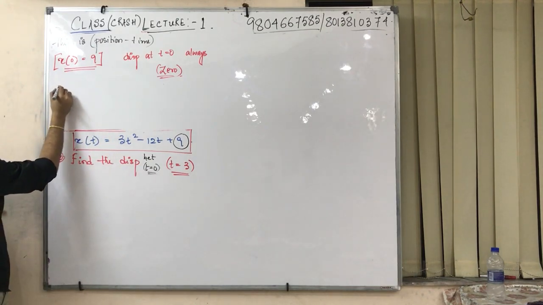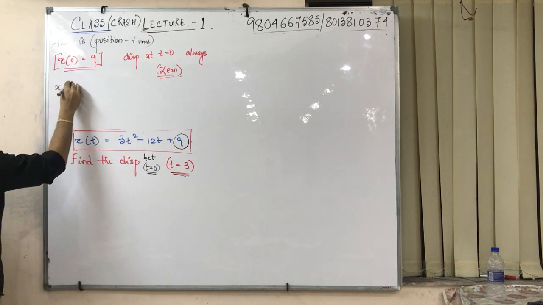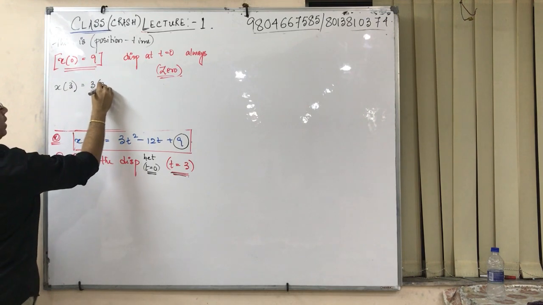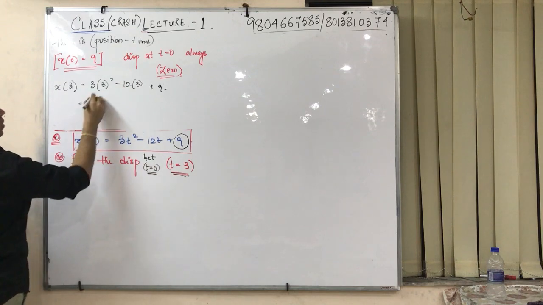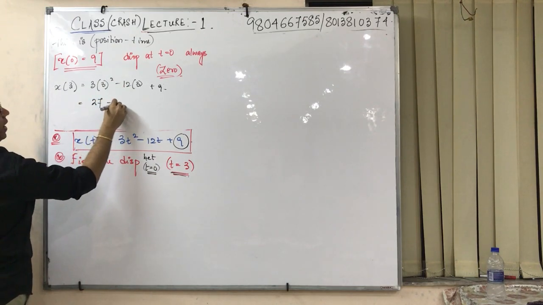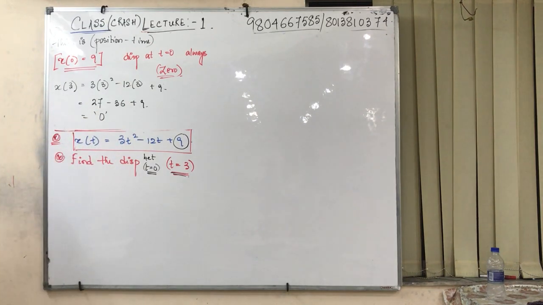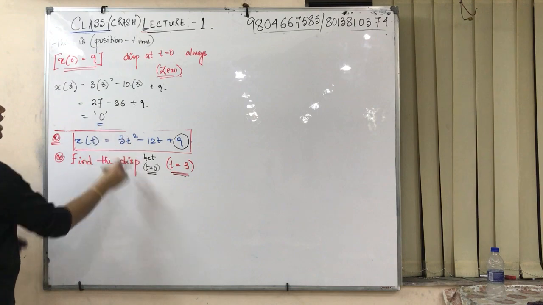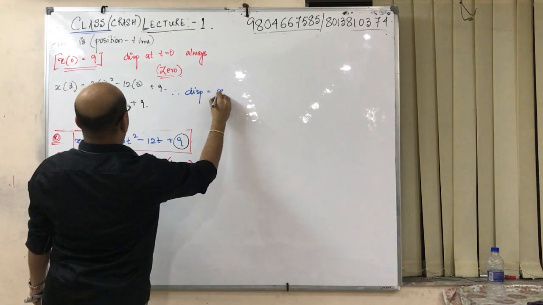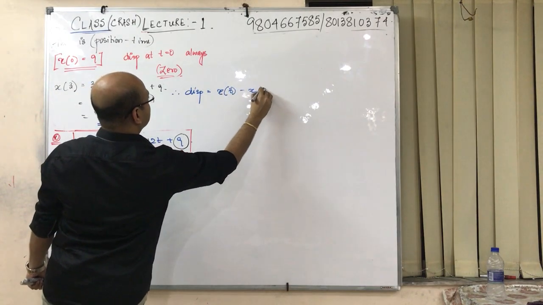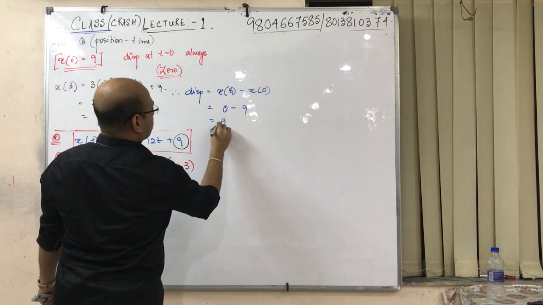So what is the thing? From t equal to 0 to t equal to 3. Find the position at t equals to 3. 3 square minus 12 into 3 plus 9. So this comes 27 minus 36 plus 9. So that is 0. Now, people do confuse. They will write 0. No, the answer is not 0. So displacement is x3 minus x0. I have told you it becomes 0 minus 9. It is minus 9.